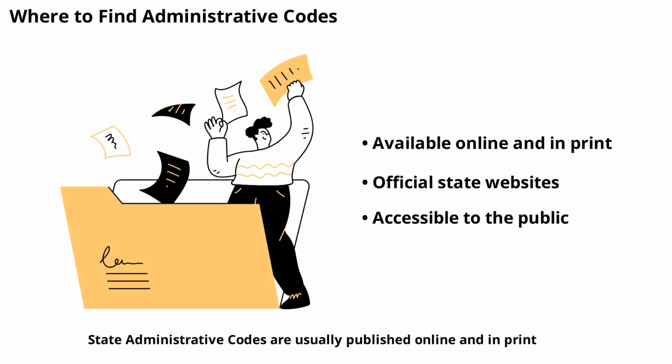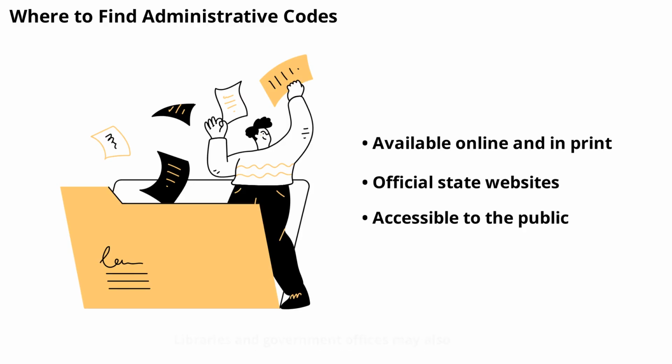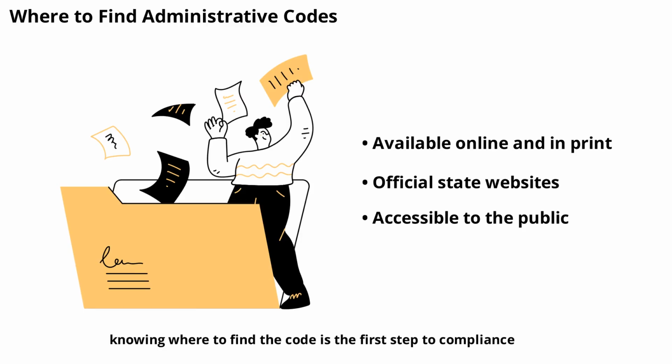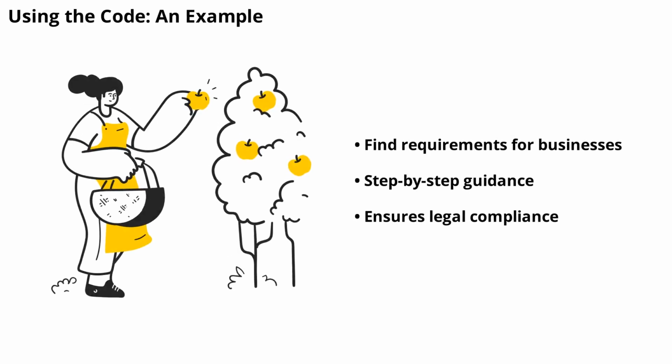State administrative codes are usually published online and in print. Most states have official websites where you can search for and read the codes. Libraries and government offices may also have copies available for public review. Access to these codes is important because it allows everyone to understand the rules that govern their actions. Whether you're a business owner, a professional, or just a curious citizen, knowing where to find the code is the first step to compliance.